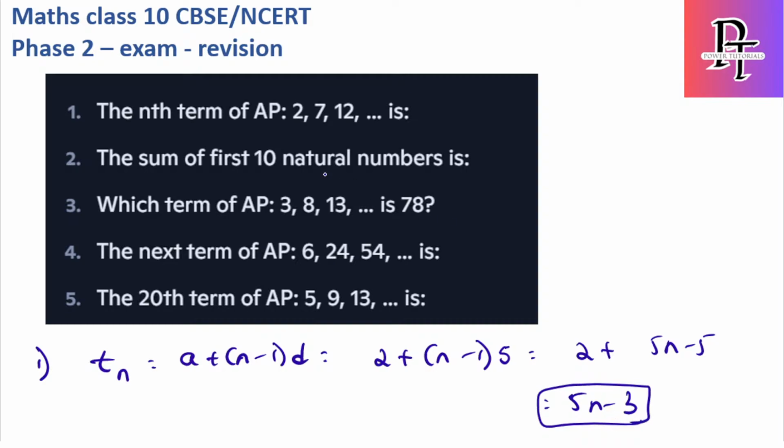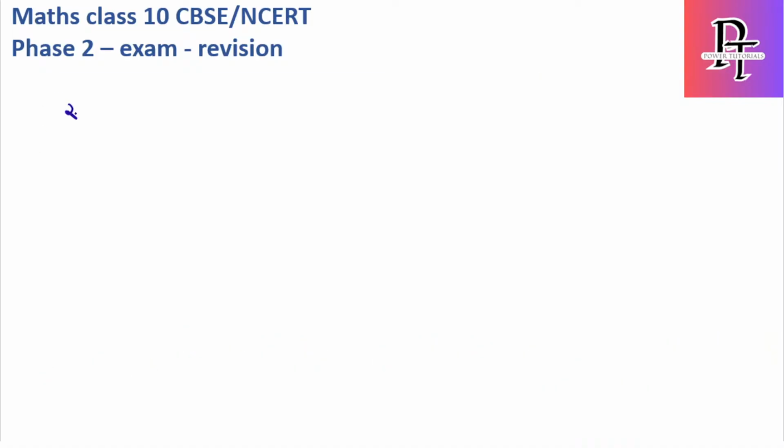Okay, second one, sum of first 10 natural numbers. So what are natural numbers? Natural numbers are the ones starting from 1, and so on, they will continue. They are asking the sum of the first 10 numbers. For this I will solve it using both the formulas which I have shared. I will also prove that both formulas lead to the same answer.